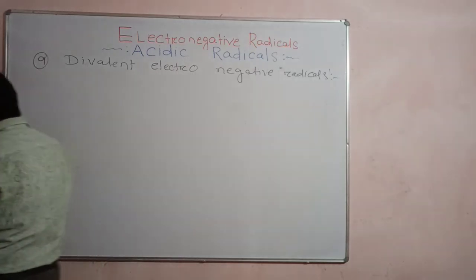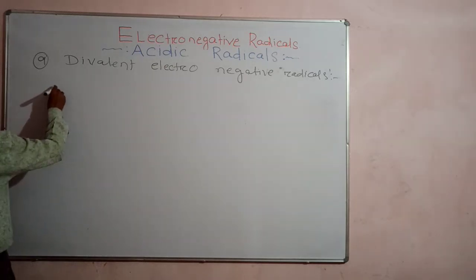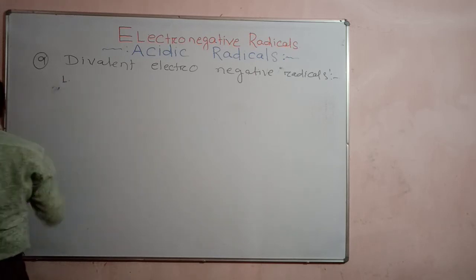Okay, shall we discuss some more examples? Let's discuss. Another one, you know the example of oxide.